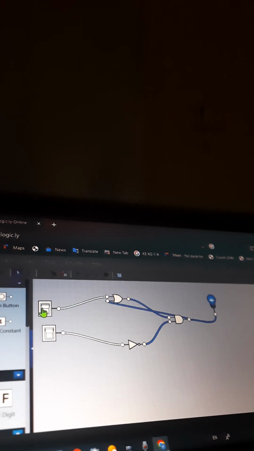So I put a 1 and you can see it remembers the same. The light remains on, and when I put a 0, meaning from the reset, that makes the light turn off.